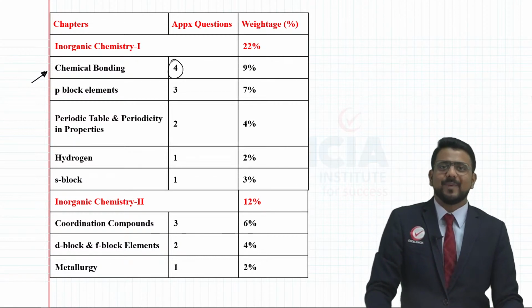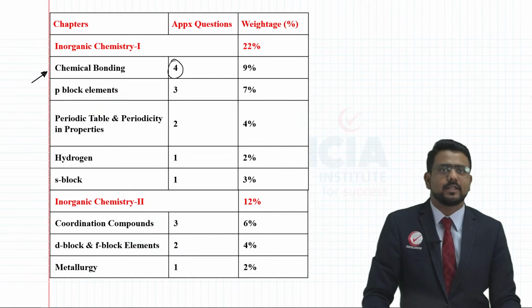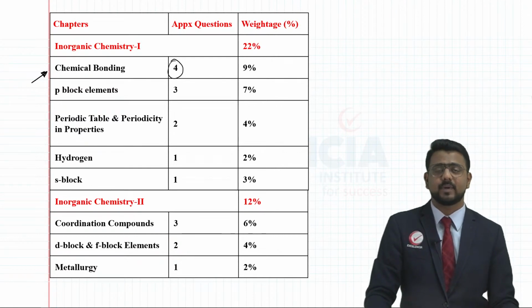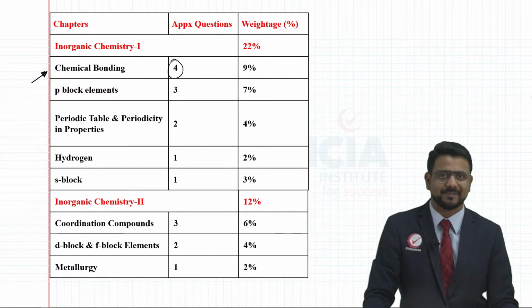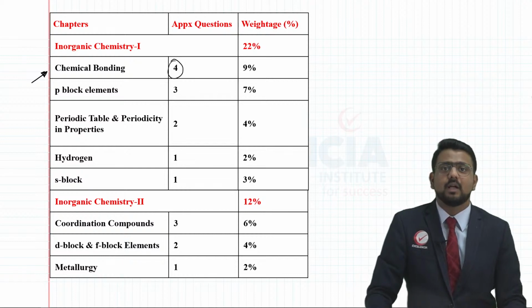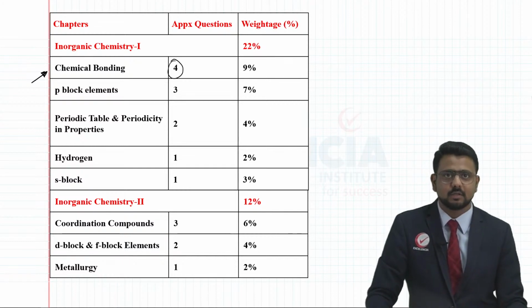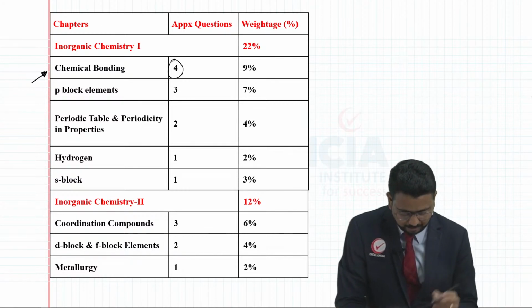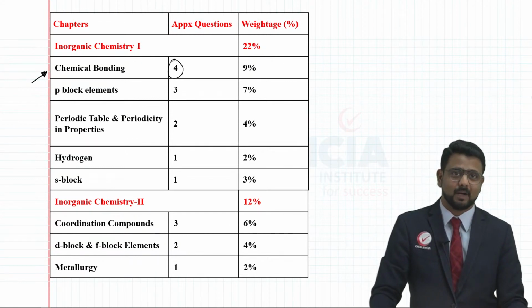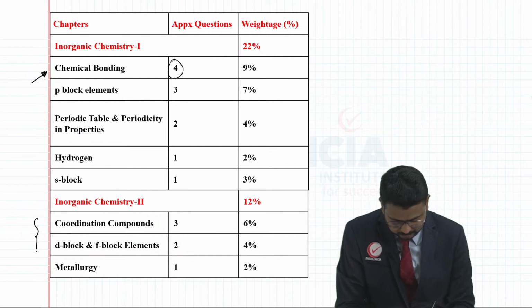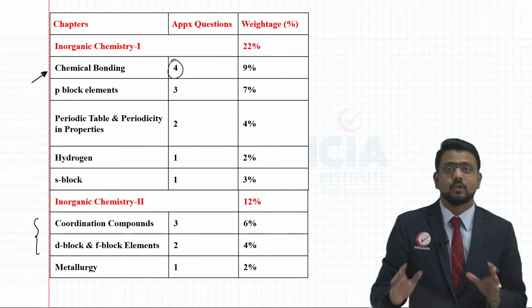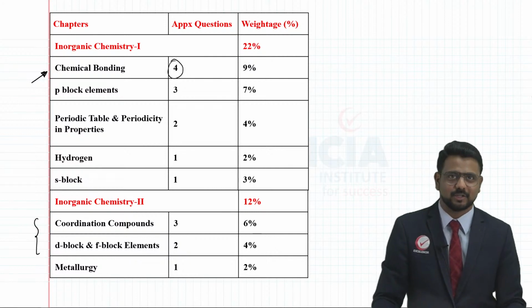You have p block elements, periodic table and periodicity in properties, hydrogen, s block. These are the chapters precisely from your grade 11, right? Now when it comes to grade 12, we are dealing with inorganic chemistry again too. So here you are having coordination compounds, D and F block elements, and metallurgy. Again, these two chapters carry a good amount of weightage in your paper. So this is with respect to inorganic chemistry.